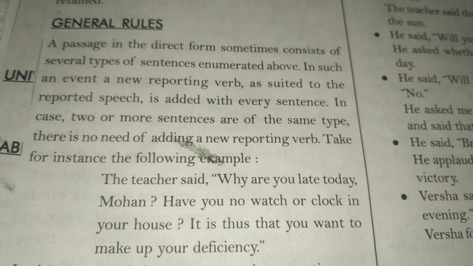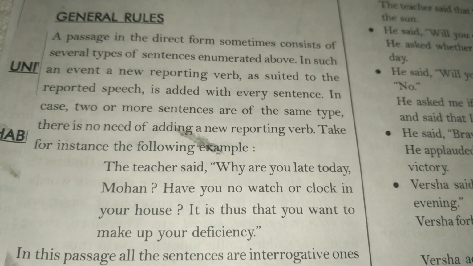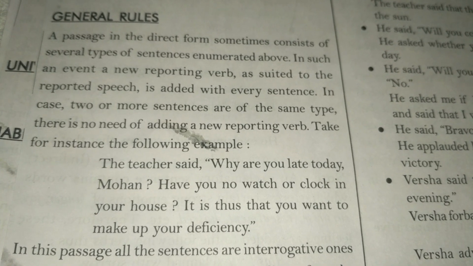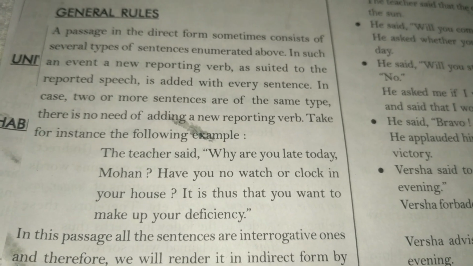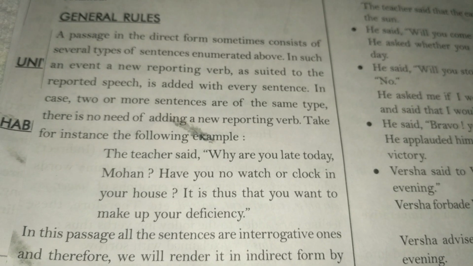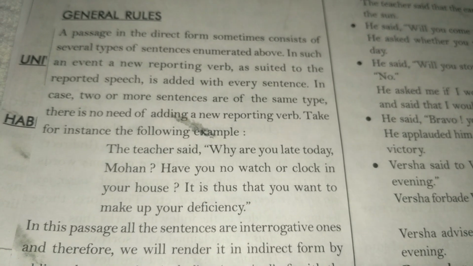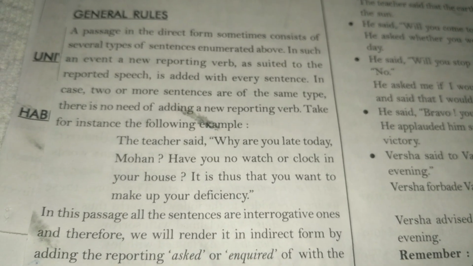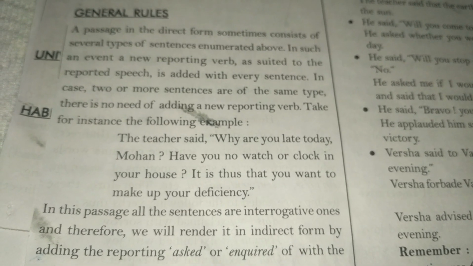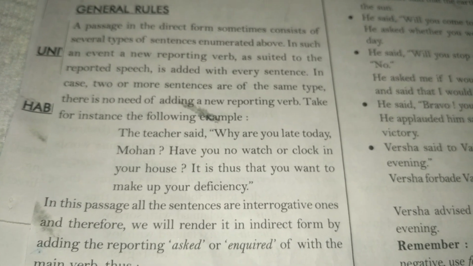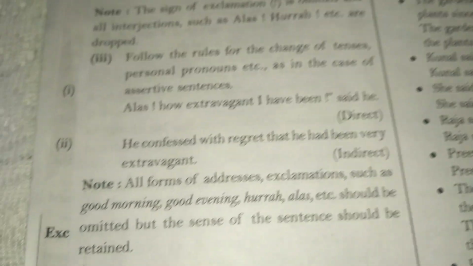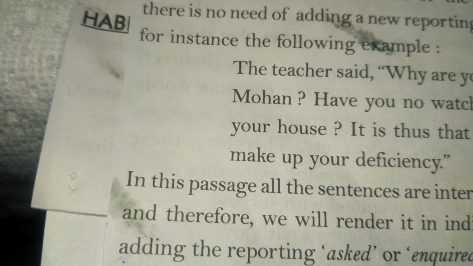So how will we change them? In this passage, all the sentences are interrogative ones and therefore we will render it in indirect form by adding the reporting verb asked or inquired of with the main verb.